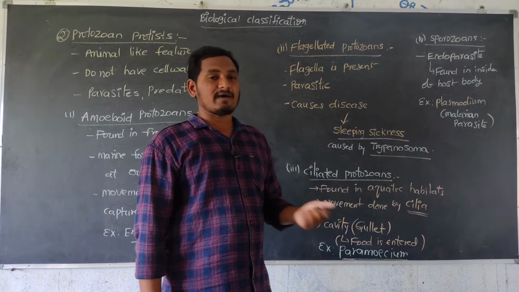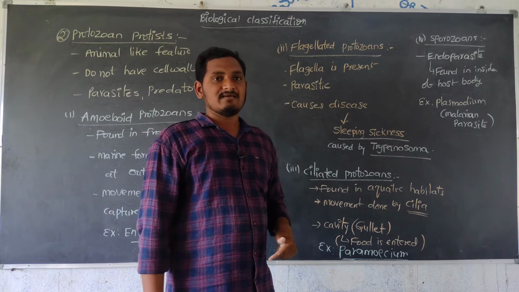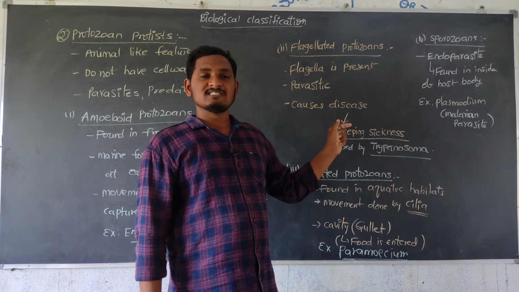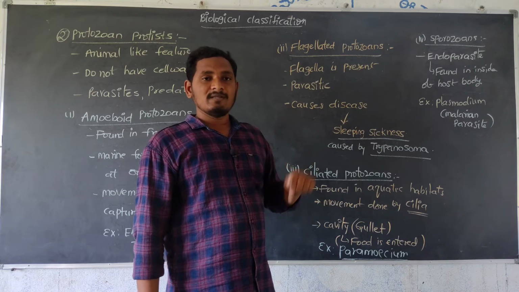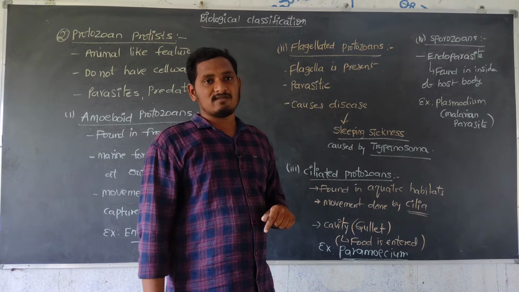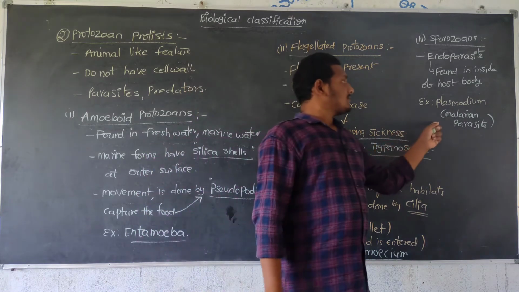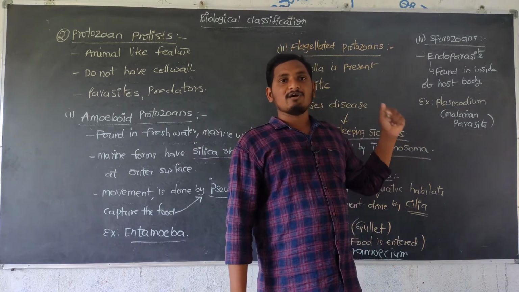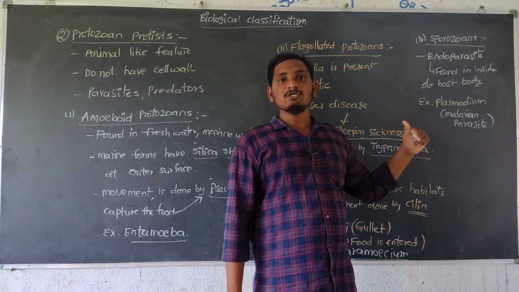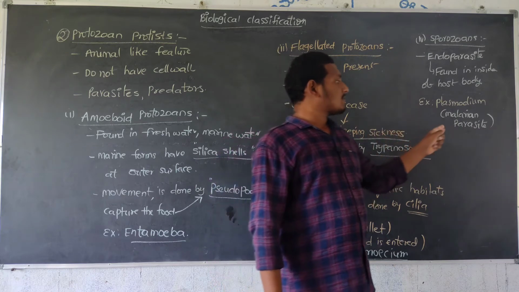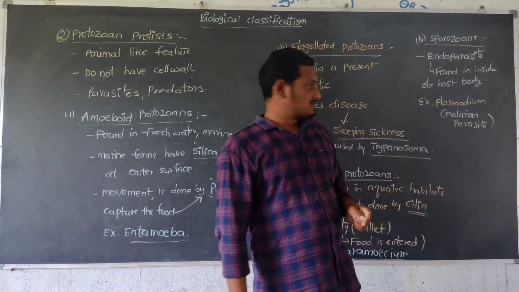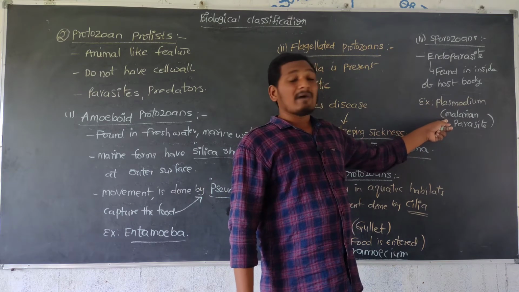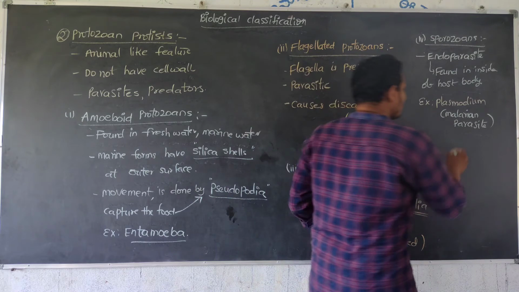Sporozoans are the endoparasites, endo means inside. They are mainly found inside the host. The host is nothing but the human being as well as the female Anopheles mosquito. So these sporozoans are mainly found inside the body of the female Anopheles as well as the human body, in red blood cells, causing the malaria disease. So Plasmodium is a malarial parasite which causes malaria.